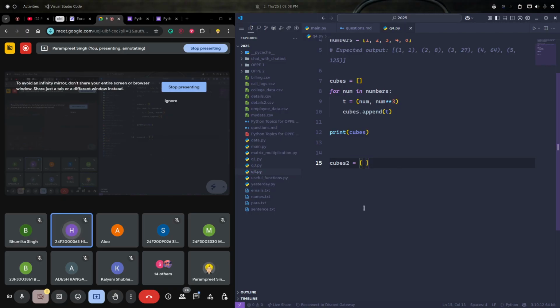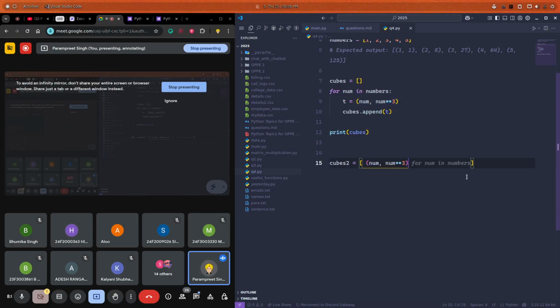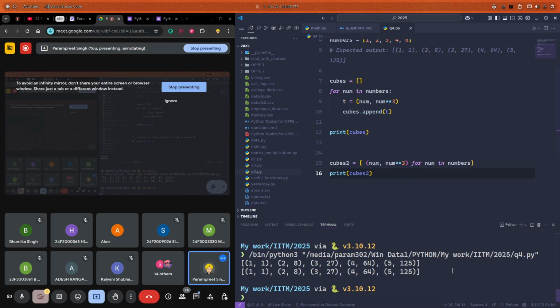So we write the tuple. We'll simply copy paste this tuple. See, I'm not writing anything, I'm just copy pasting this stuff. Now what's the next step? For num in numbers. Just copy paste it and we are done. Print cubes too. We have our answer. Is it clear to everyone?